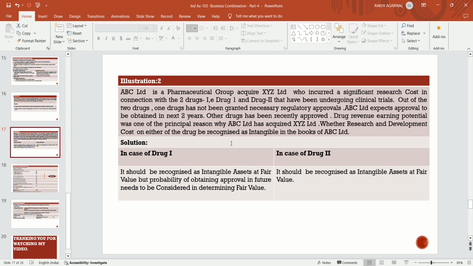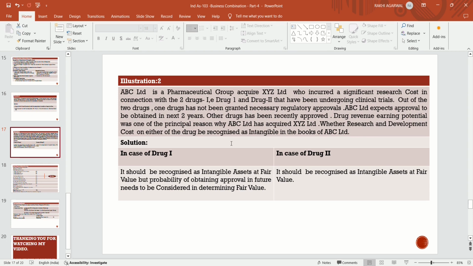In case of drug 1, it should be recognized as an intangible at fair value, but the probability of obtaining approval in the future needs to be considered. If there is a probability that they will get the approval in the future, it needs to be considered in determining the fair value. And drug 2 has recently received approval, so there is no issue in recognizing that drug as an intangible.